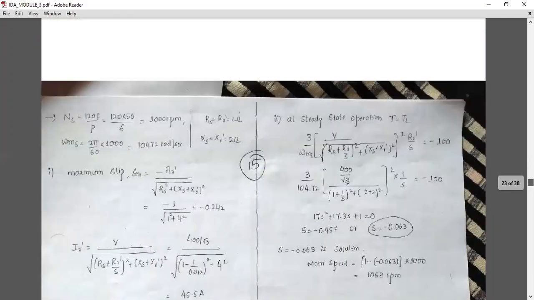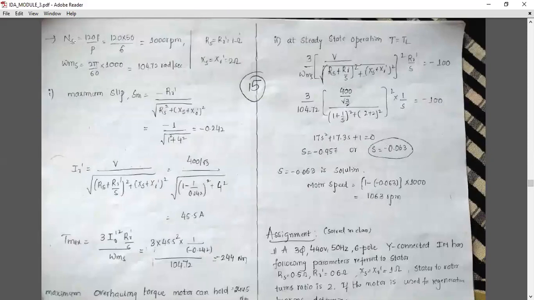First, the speed. We have to calculate the synchronous speed, 120 f by P. So we get 1000 RPM. We convert it to radian per second. It will be 104.72 radian per second. And these are the values given.